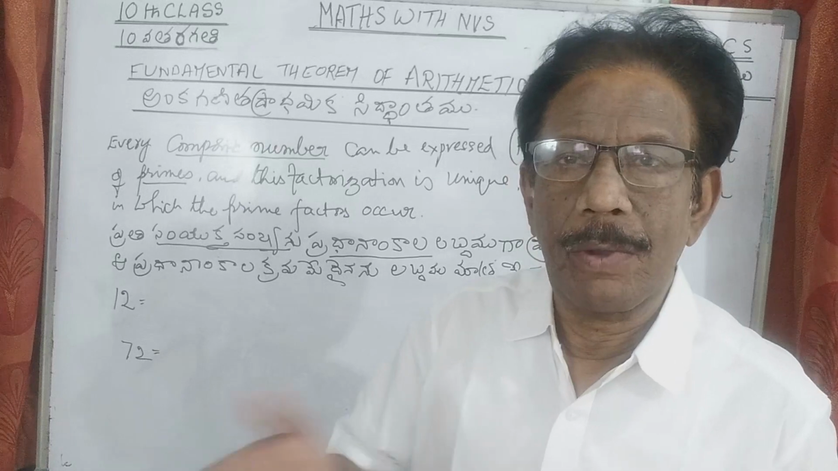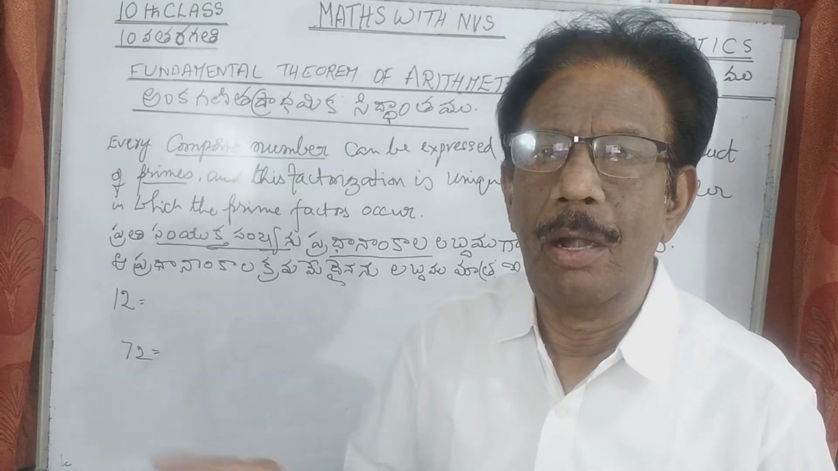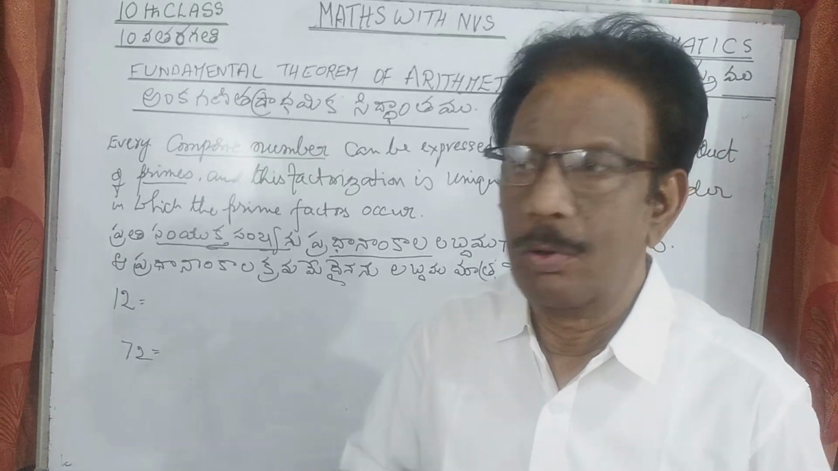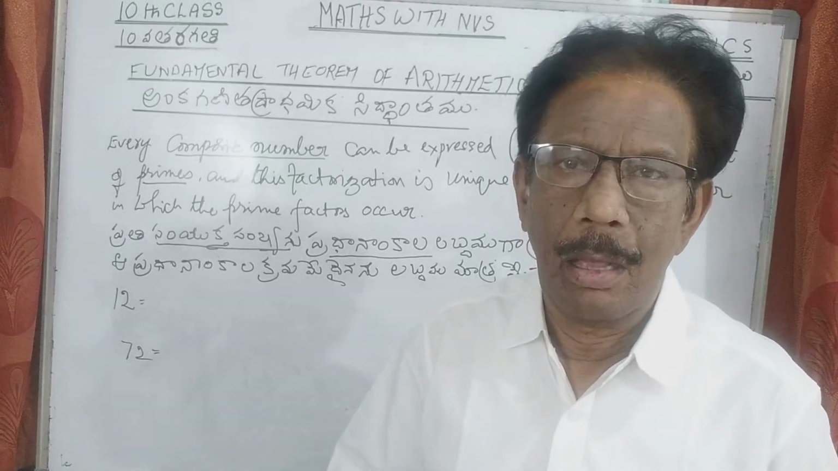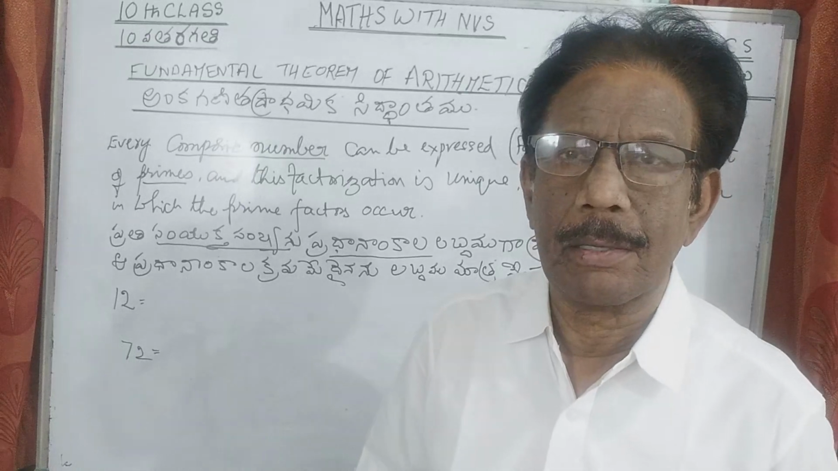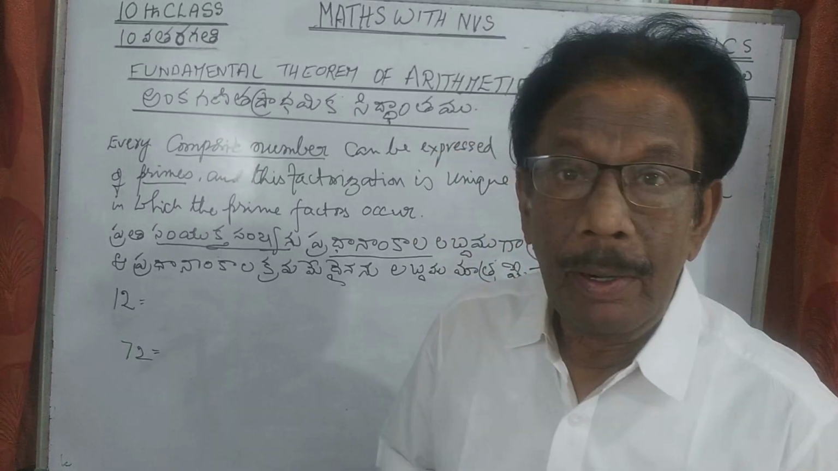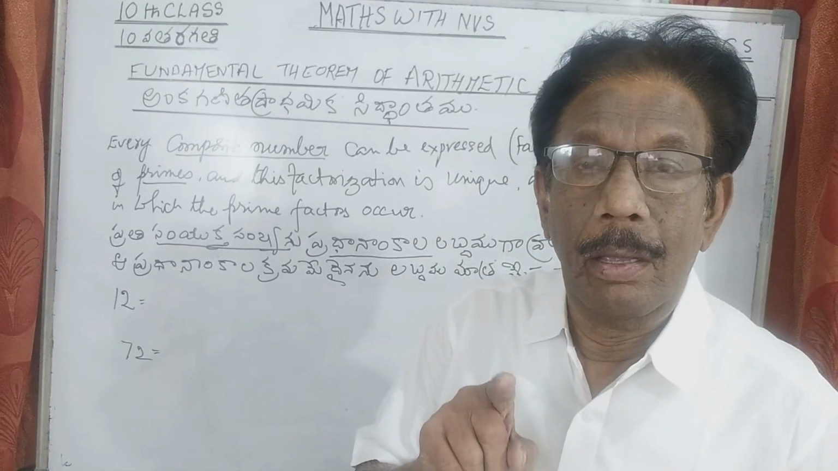You see, factors we can tell so many things. So 12 is equal to 3 into 4. 3 and 4 are factors. Somebody tells 2 into 6, 12. Like that also you can tell. 2 and 6 are factors. But while factorizing